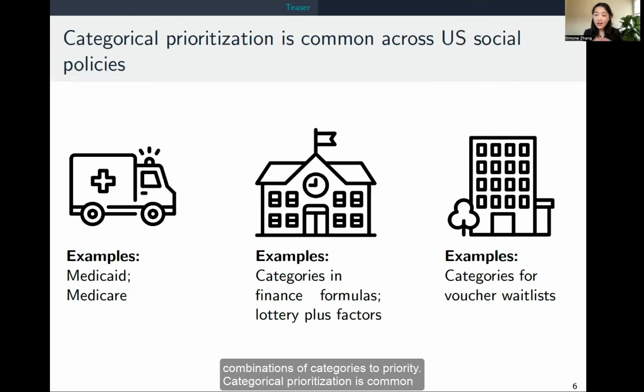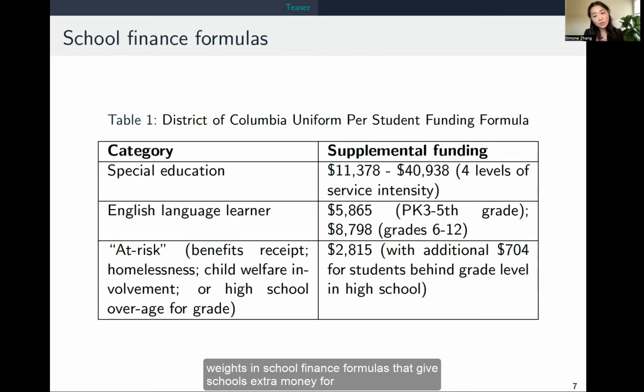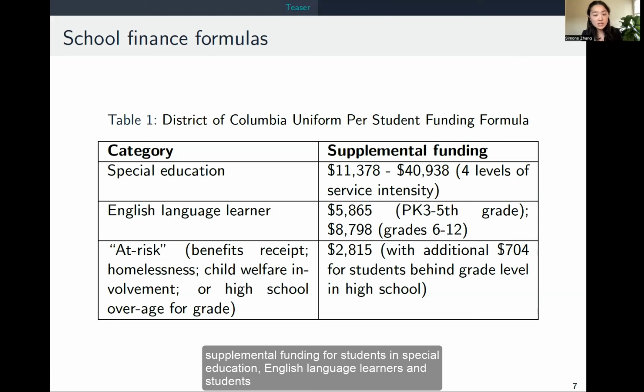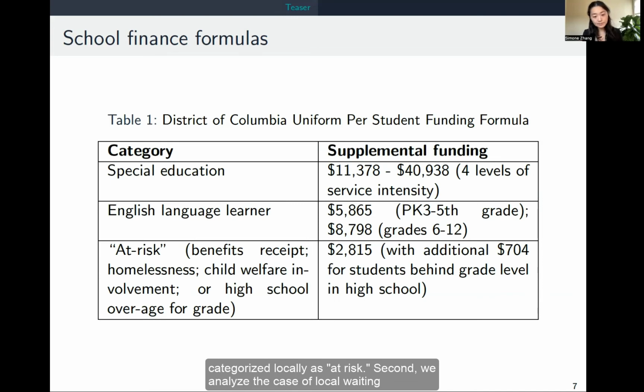Categorical prioritization is common across a wide array of social policy domains, from healthcare to education to housing. And in this paper, we discuss two case studies of categorical prioritization. First, we consider the case of manually set weights in school finance formulas that give schools extra money for serving more students in certain specific categories. This table, for instance, illustrates the formula used in the District of Columbia, which gives different amounts of supplemental funding for students in special education, English language learners, and students categorized locally as at risk.